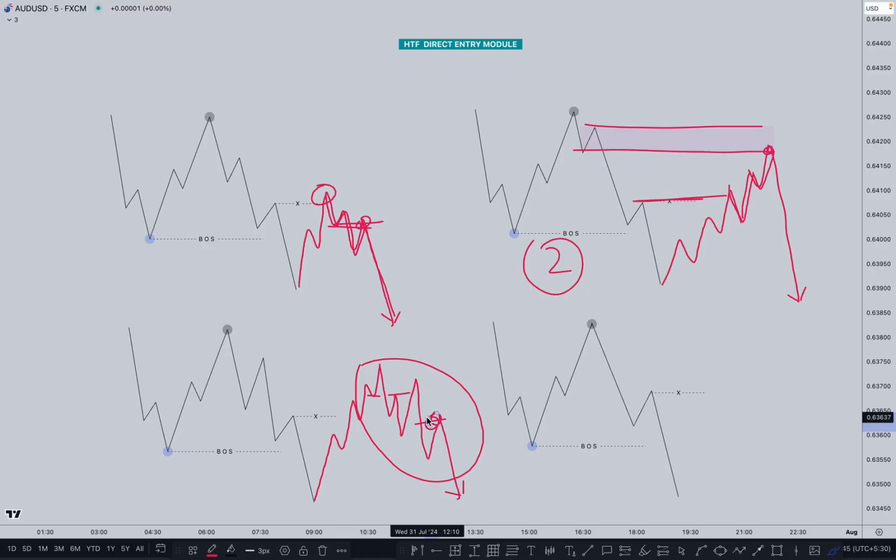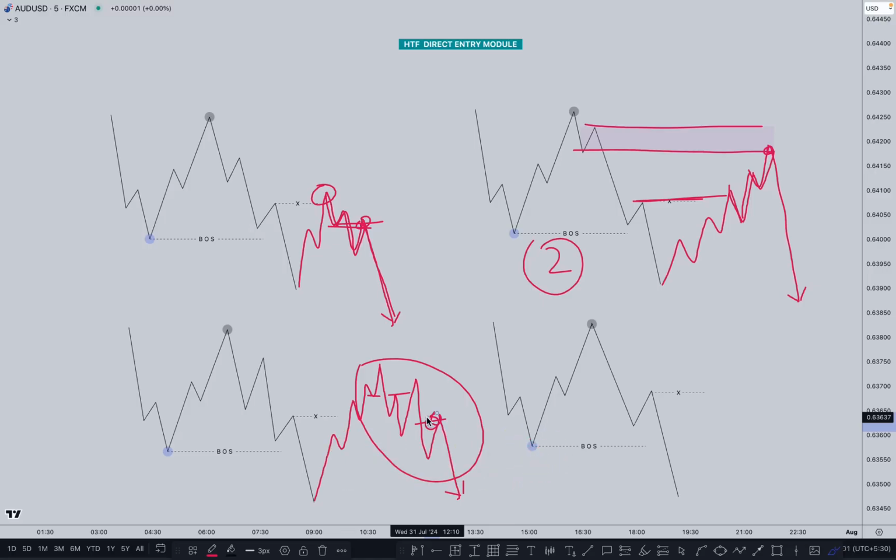If there is no clear setup like this one, then you don't need to enter for the buy and sell. You have to wait for it to break the previous high or low for the next opportunity. Okay, so I hope this one is clear for you, and maybe you will have some difficulty understanding this one, so you can watch this video multiple times.